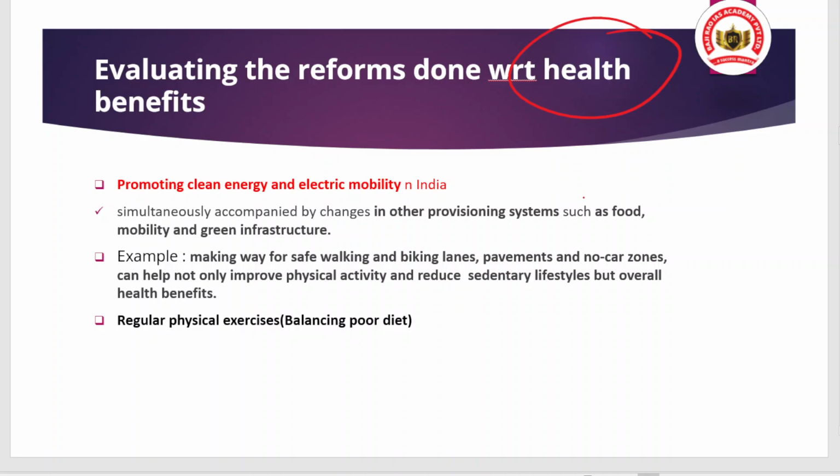Okay, and for that we are promoting clean energy and electric mobility in India. So what will happen from clean energy and electric mobility? First of all, pollution will be reduced, and that will help in achieving our climatic goals or the targets that we are aimed for. Okay, tell me the Panch Amrit targets that India has basically set up.